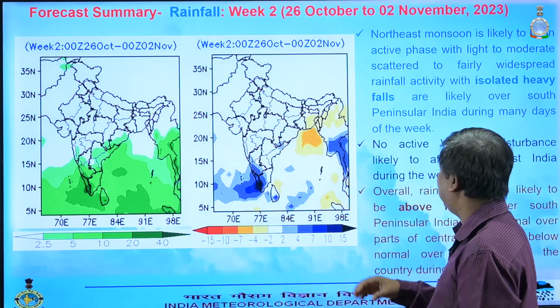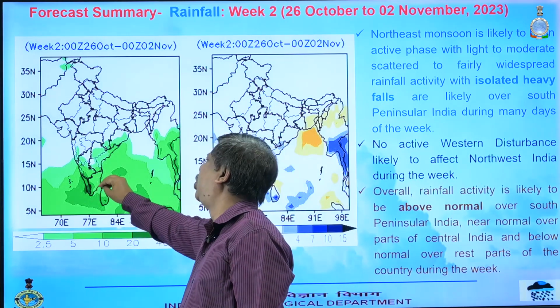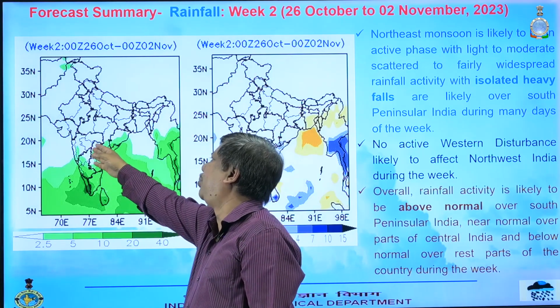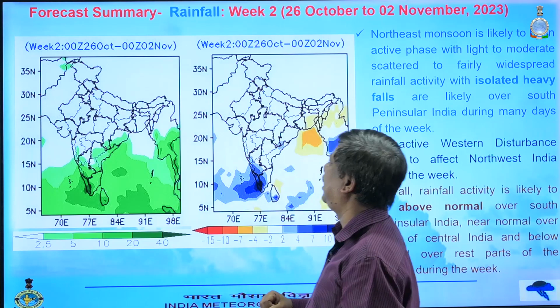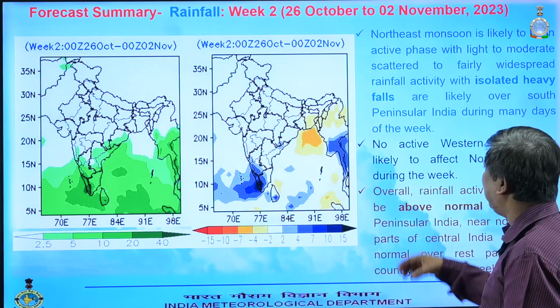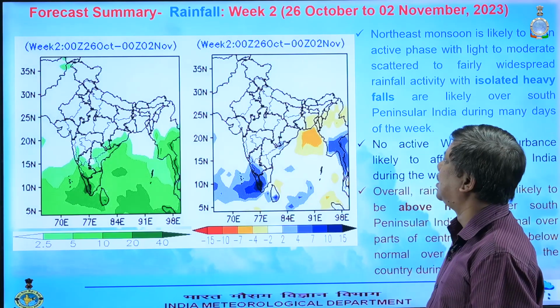But overall, this is above normal rainfall activity over peninsular India, near normal activity over central India, and the rest of the country will have below normal rainfall activity. So this is the 2 weeks scenario.